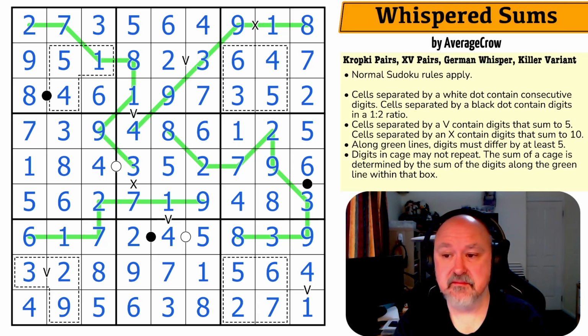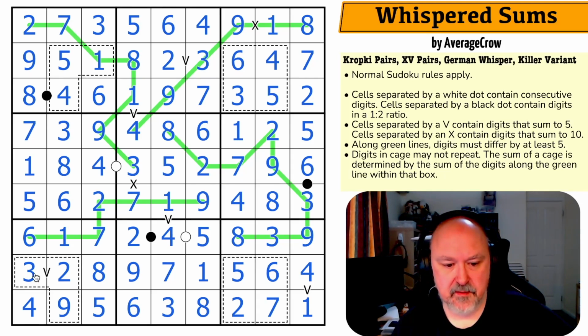Thank you for Whispered Sums, AverageCrow. That was a good puzzle. I really liked the way that these cages, this one in particular, I liked the way that you learned how these cages were going to work, and were then able to use it both from whisper line forcing cages and then cages forcing whisper line. Really nice stuff. That was cool.